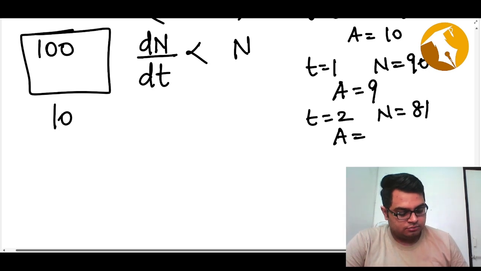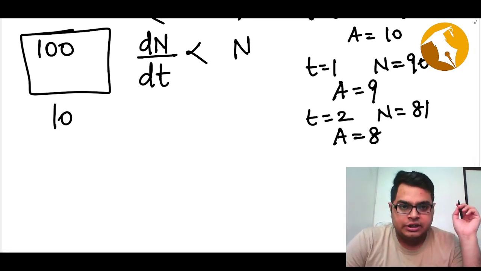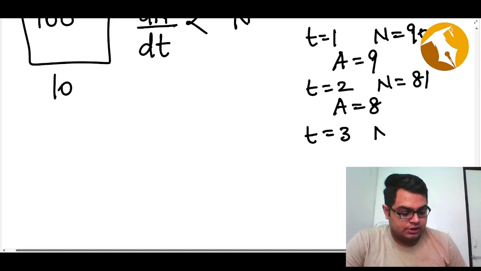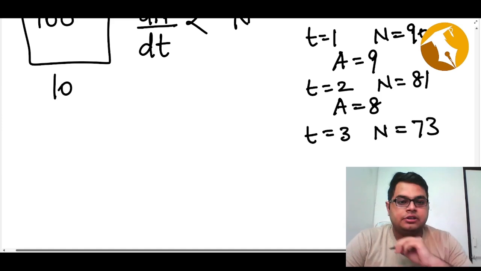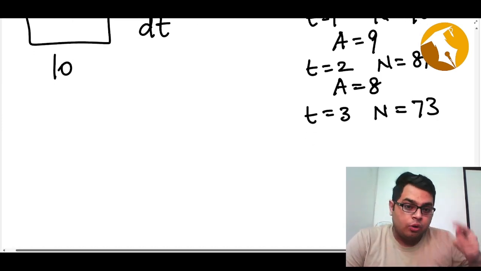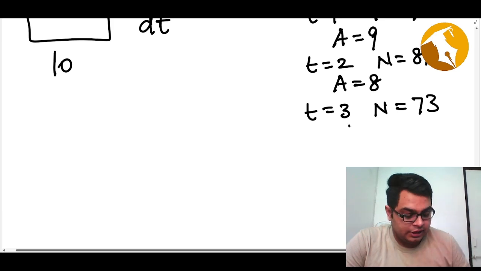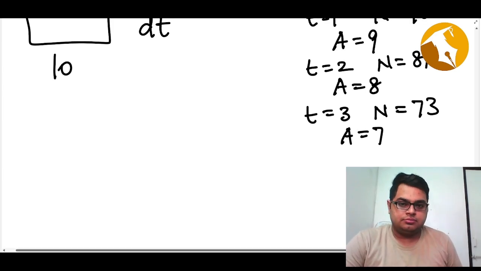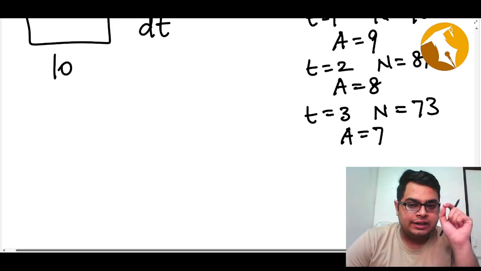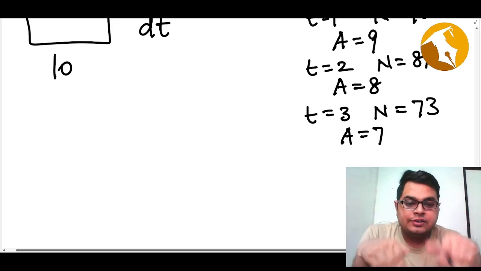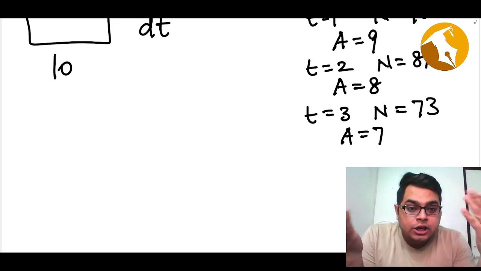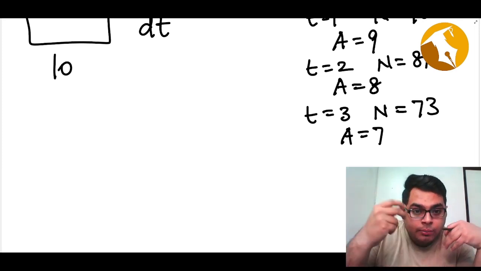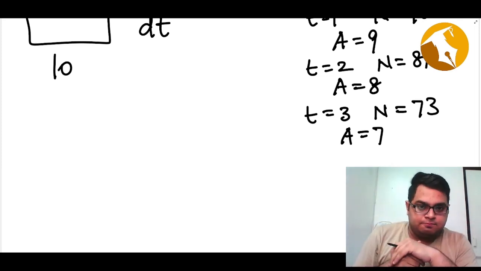Now only 8 nuclei will disintegrate every second. After 3 seconds, you are left with 73. Again, how many nuclei disintegrate every second will reduce even more, and this pattern will keep on going. So clearly, the speed of disintegration of the sample depends upon how many nuclei are there in the sample.